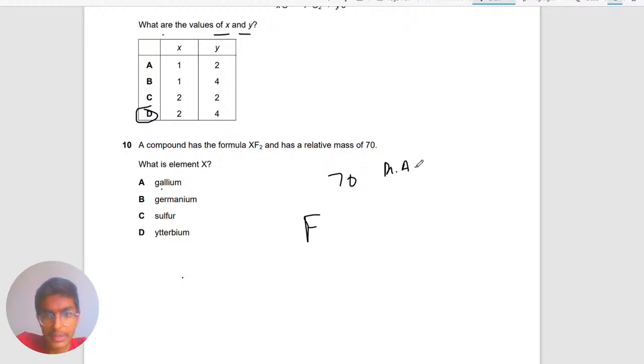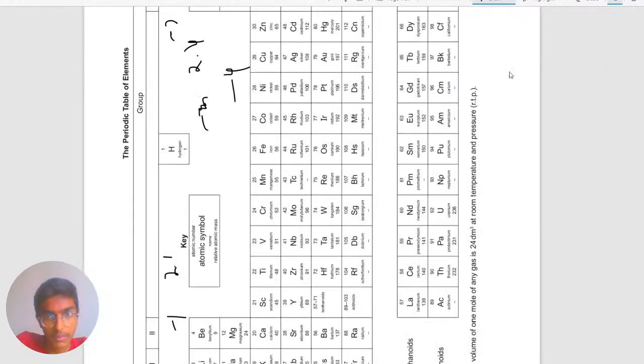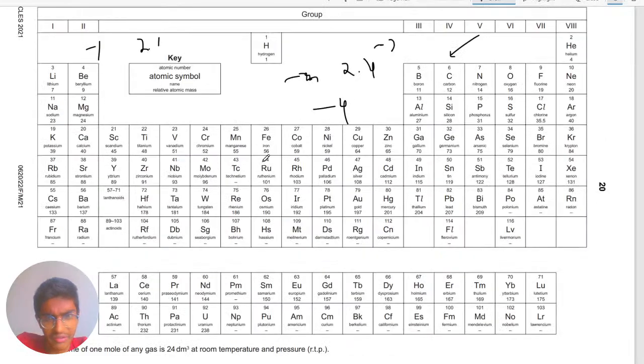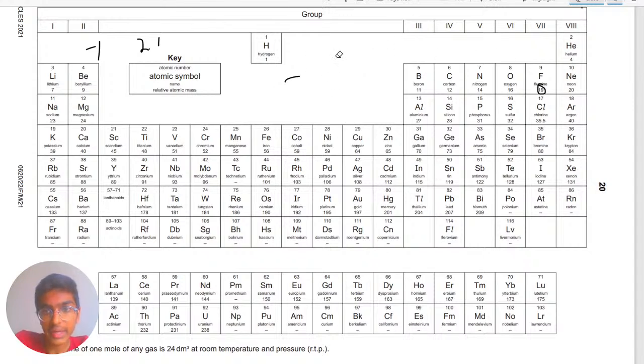So RAM is simply the addition of this number. Let me show you in the periodic table. For example, this one, F. It's the addition of this bottom number, the proton number, 9. All of the additions of that. So it's 19 for this.